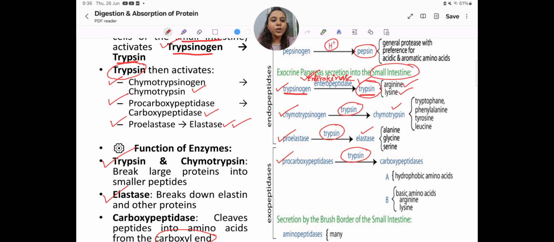Chymotrypsin similarly finds tryptophan, phenylalanine, tyrosine and leucine, works on that peptide bond and separates from that point. Elastase finds alanine, glycine and serine. So these are the tips and tricks for protein digestion.